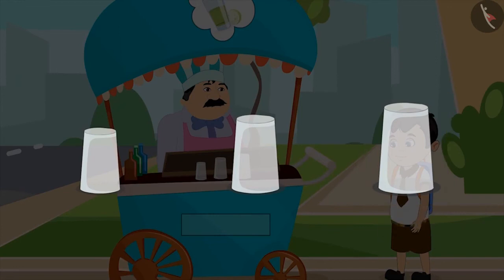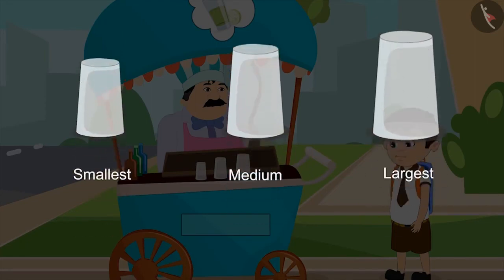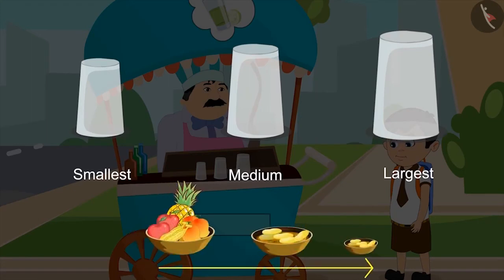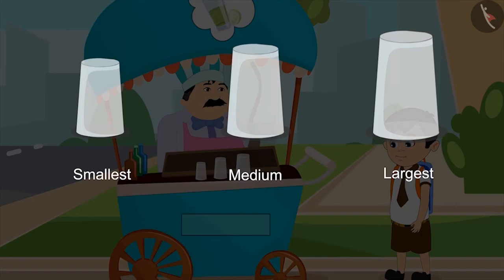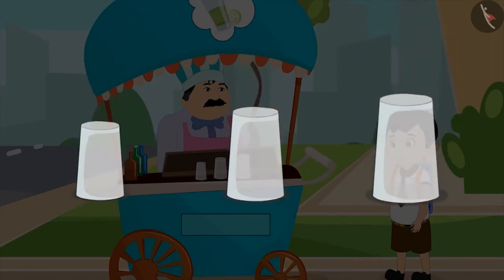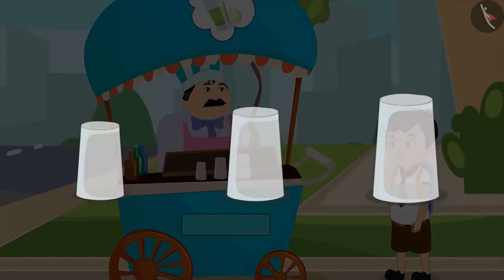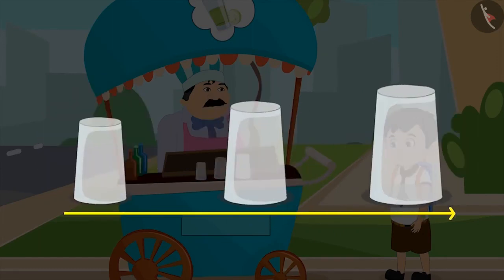So children, can we say that all three glasses are placed in an order? Yes, you guys are absolutely correct. Like the bowls, these glasses are also placed in an order. Starting from the left, the smallest glass is kept first, followed by the medium-sized glass, and at the end, the largest glass is kept. This means that all the three glasses, depending on their size, are placed in an order from small to large